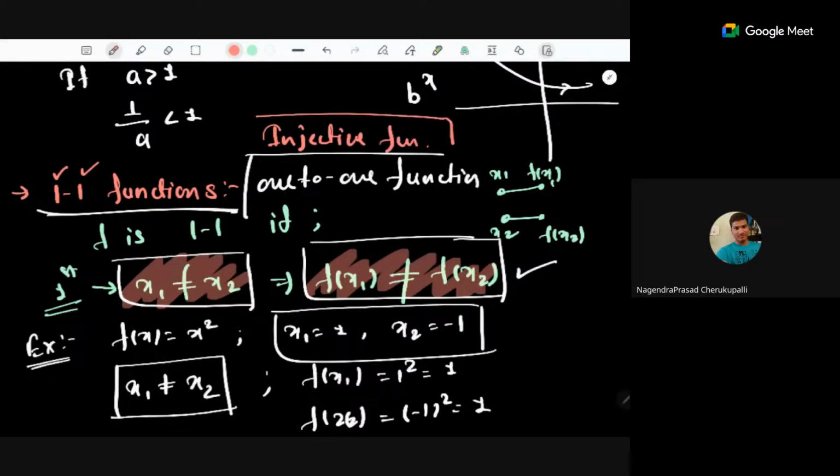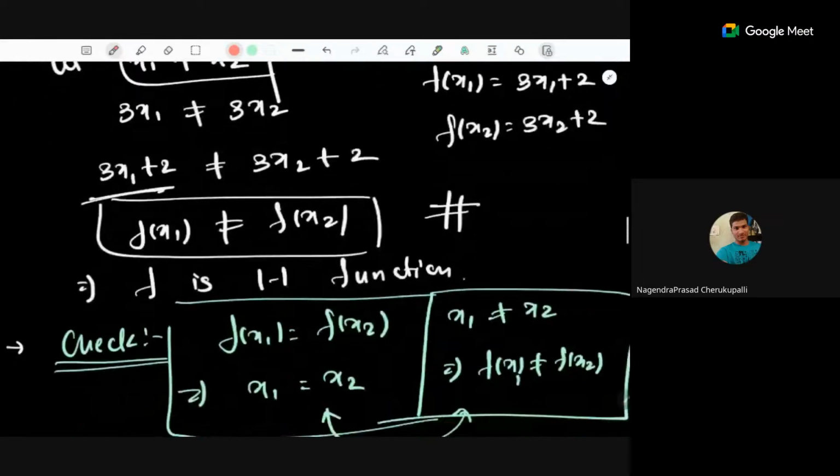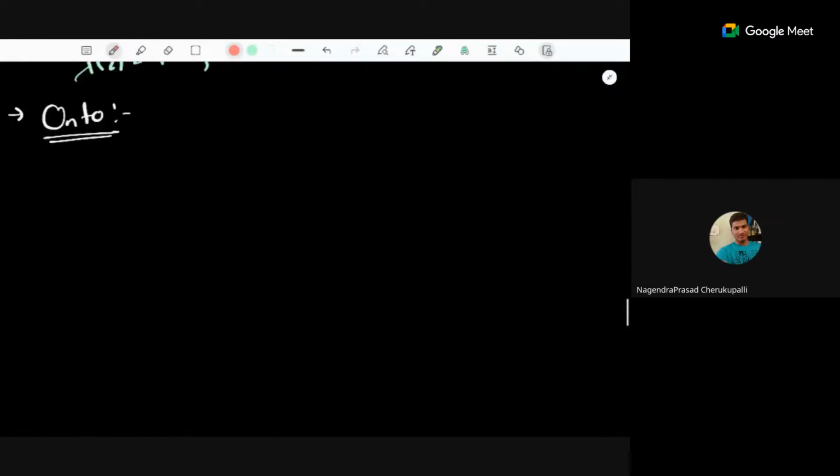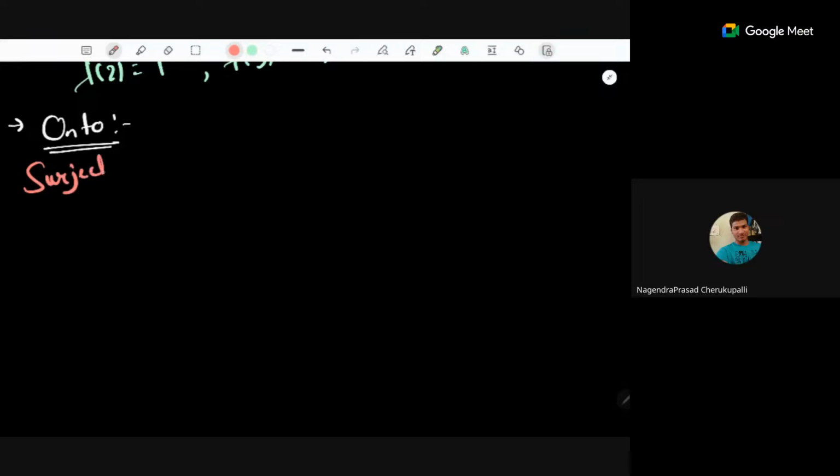So these three functions are the same. These are just names given to the same property: injective function, 1-1 function. Now the second type of function is the surjective function, or onto function. Onto functions are known as surjective functions.